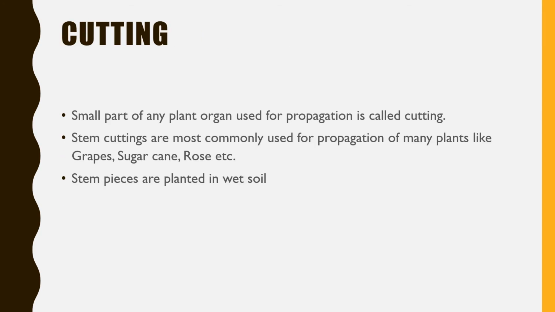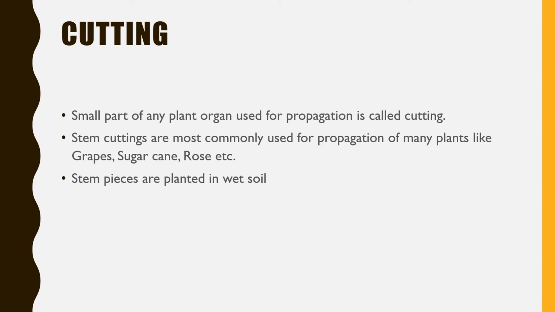We can have the first method as cutting. You may have seen it in plants like roses. A very common example is rose. If we take stem cuttings and put the stem cutting into the soil, then we will have a rose plant. So by stem cuttings we can grow plants. If we have many small stem cuttings from a single plant and put all those cuttings into the soil, that many plants we will have. So this is cutting.